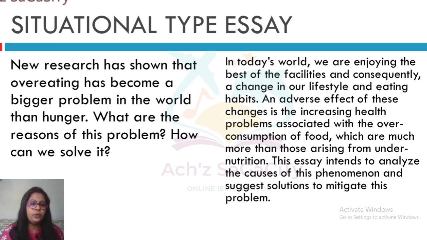New research has shown that overeating has become a bigger problem in the world than hunger. So what are the reasons for this problem and how can we solve it? So here they gave the problem as the question statement and they are asking for the causes or the reasons behind this particular problem along with the solution. Here we need to maintain the structure like the discussion type essay. That means we don't need to write an opinion here also. So the structure will be like general statement, paraphrased version and outline sentence.